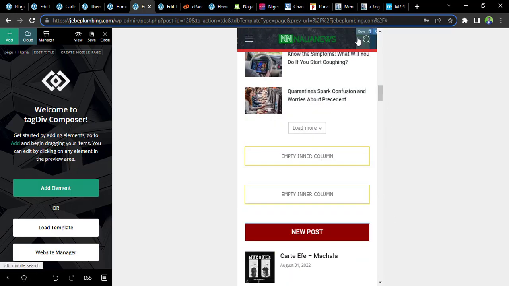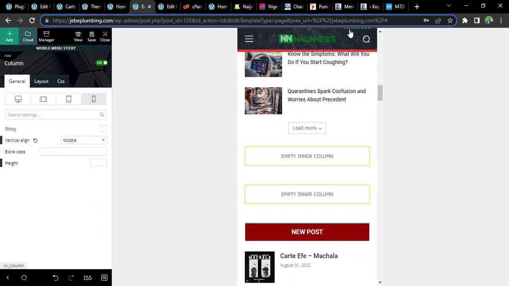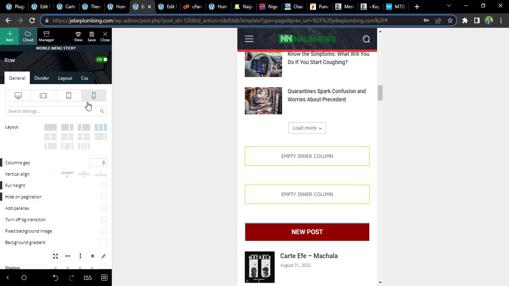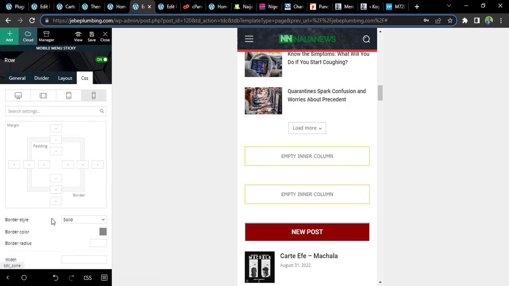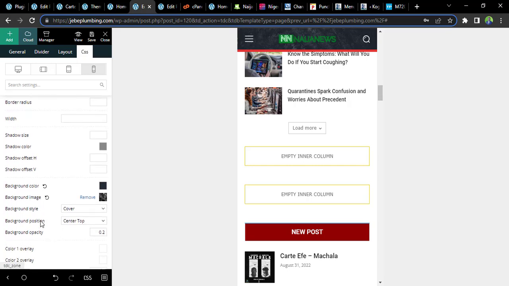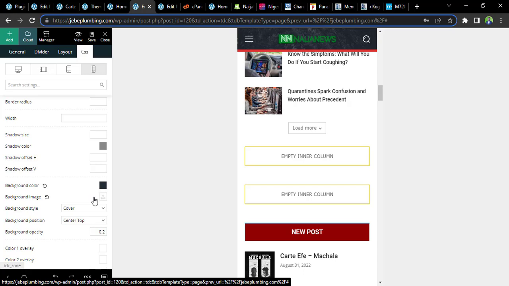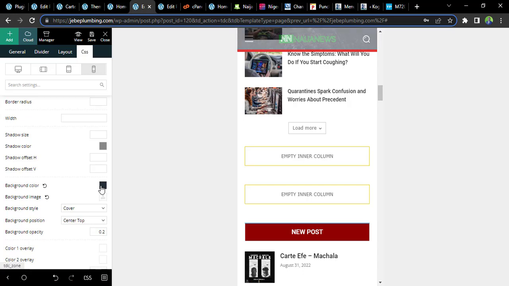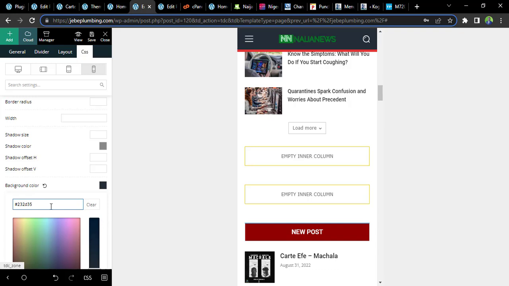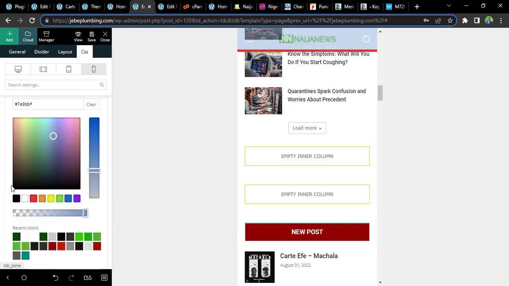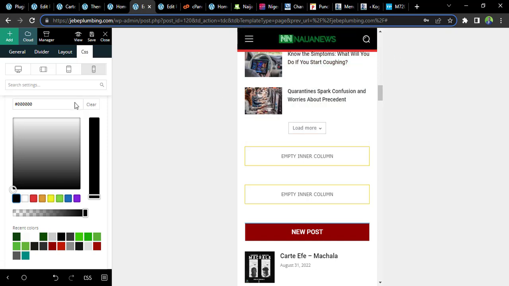If you don't want this background, you can easily change the header background. That is the whole row background. If you want to change the background, you click on the row, go to CSS, and scroll down, you will see something like background. This is the image that is there. If I don't want an image, I just want it plain, then you choose background color and make it plain color, black. So let me select black. So everything should be black. Okay, I'm cool with that.